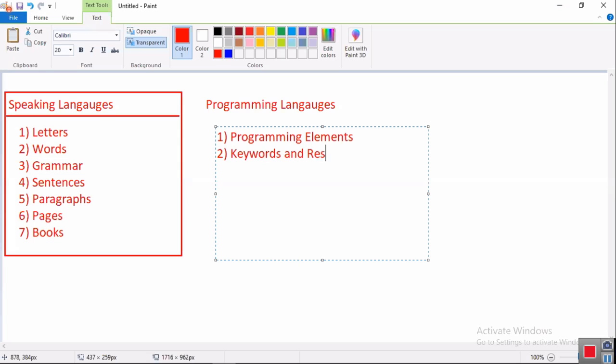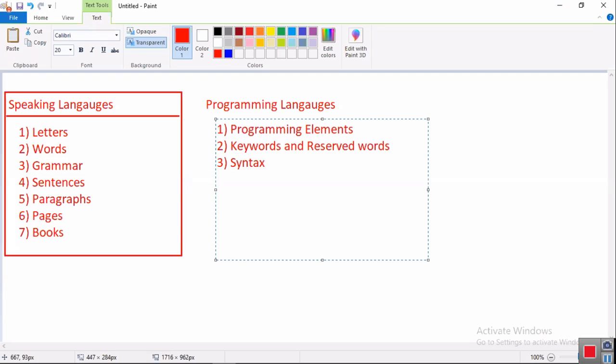The words are called keywords and reserved words. Next, grammar is called syntax. Fourth, sentences are called statements. Next, paragraphs are called logic. Logic is nothing but methods. Methods are nothing but logic. Next, pages are called programs.